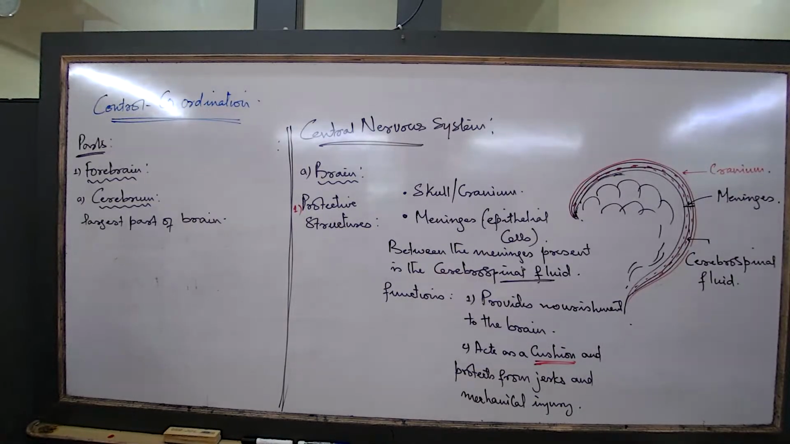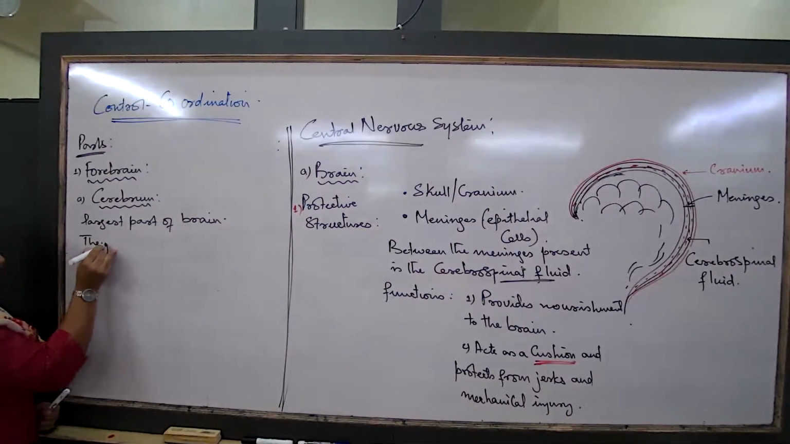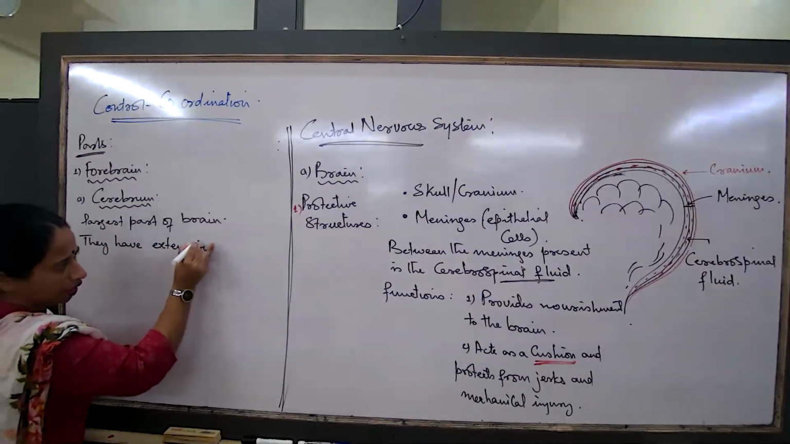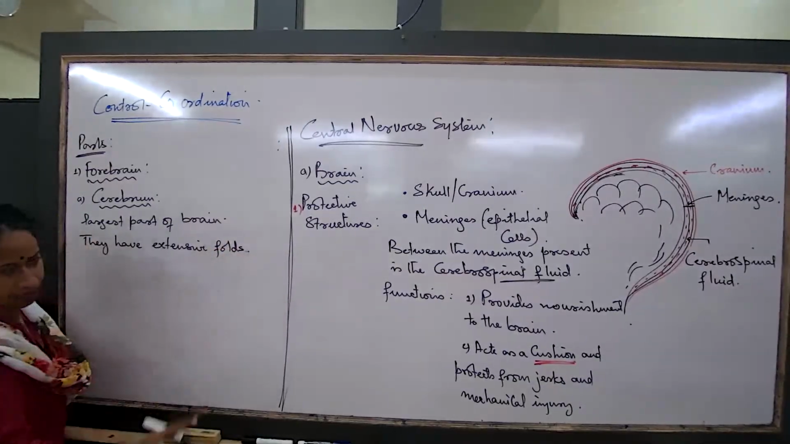If you look into the figure, you can see the entire arrangement of the neurons. Are they all in the form of a sheet? No, they are not in the form of a sheet. They are in the form of some folds and curves. The entire bundle of neurons are extensively folded. So the features of the cerebrum: they have extensive folds, or they are extensively folded.